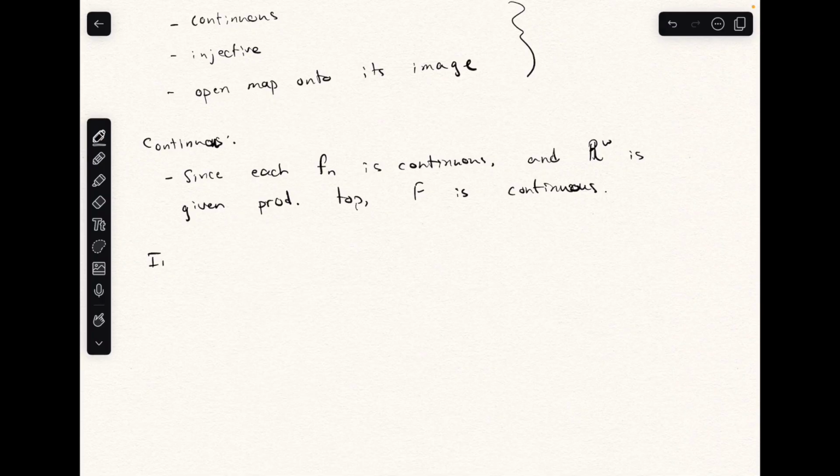Now, secondly, it's injective. So suppose x is not equal to y.